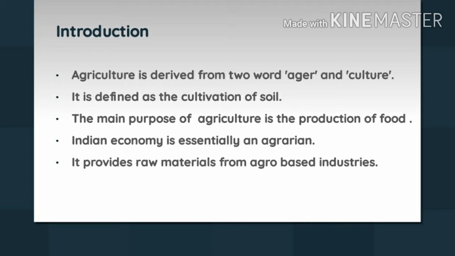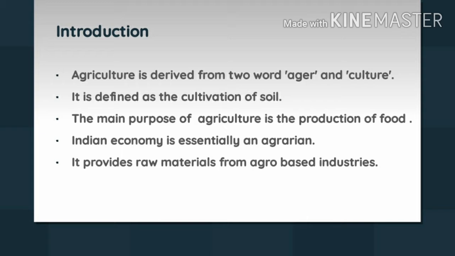And also, when we say agriculture, it does not only mean the cultivation of the land or growing of the crop, but it is also synonymous with rearing livestock. The main purpose or main goal of agriculture is production of food from the land. But that production of food is basically for the consumption of humans as well as for animals.